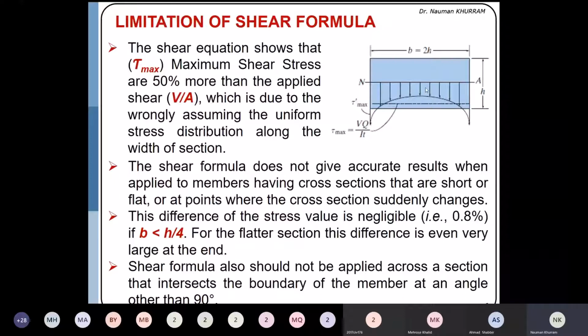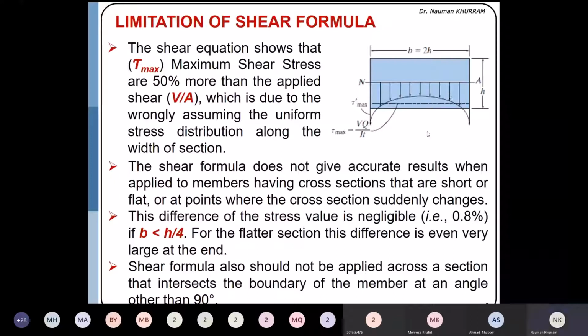Uniform distribution means this straight line, and the difference between this curved line and this straight line is the overestimation, which is equal to 50% of the stress. So that's why the shear stress equation overestimates the stress by 50%. But if the thickness becomes very small, then the actual stress distribution may be considered uniform. So the applied stress will be equal to V over A, instead of 3 by 2.